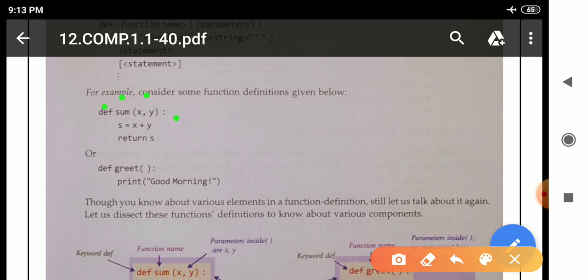After the colon, it is a compound statement, that is why we have to leave space, means indentation. And this is the part of the function, means s equal to x plus y, return s. Here s is the name of the variable which is storing the computed value, means after calculating x plus y it will be stored inside s, and at last return s, we are returning the value which is stored inside s.